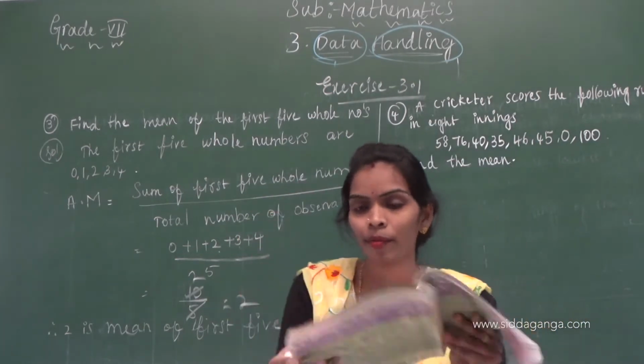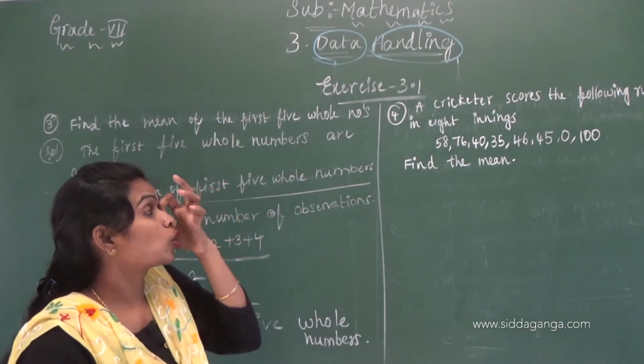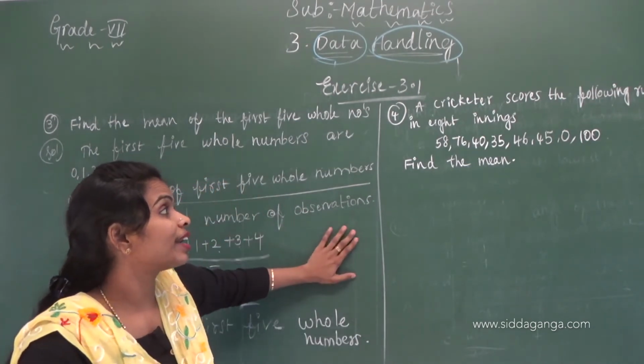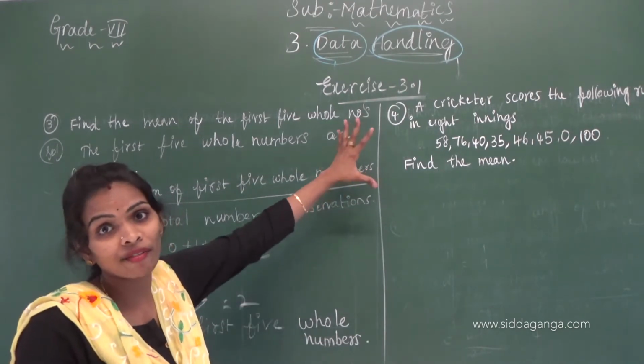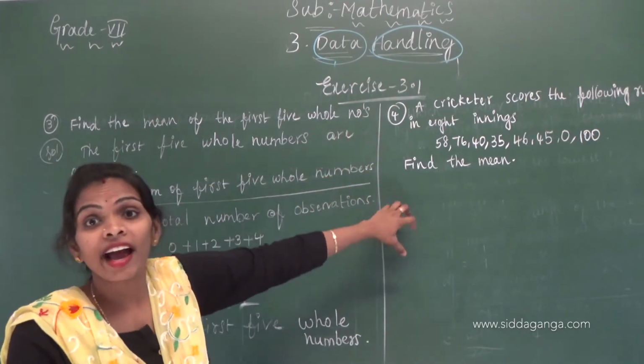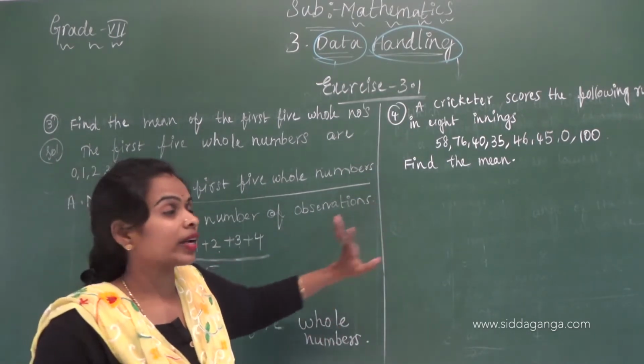First we have to write the score. The score of the cricketer in 8 innings is given. Whatever information is there, you have to write that, and then you have to write the total. Just first write the given.